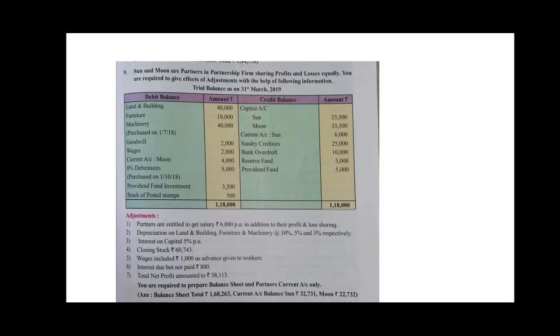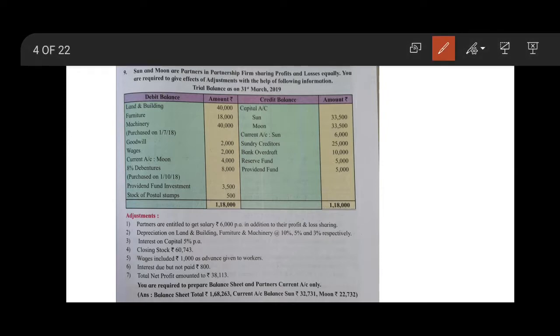The very first adjustment is partners entitled to get salary of 6,000. So it will not be marked. Depreciate land and building, furniture, machinery. So three of them are depreciated. Land and building, mark it up. Furniture is the second item and machinery is the third item.